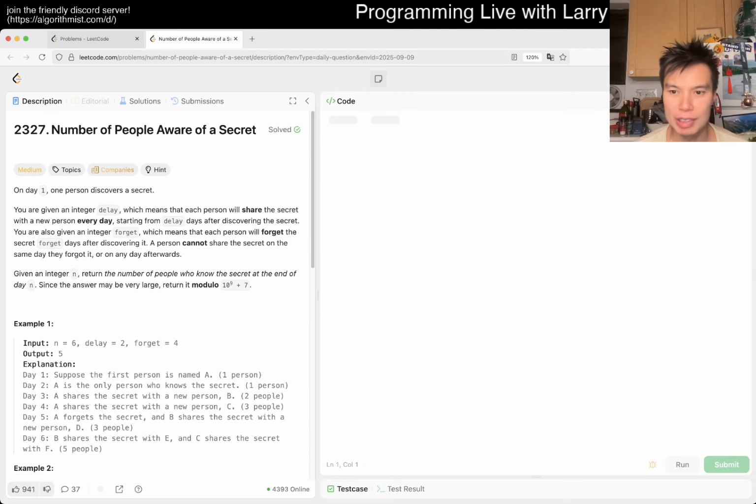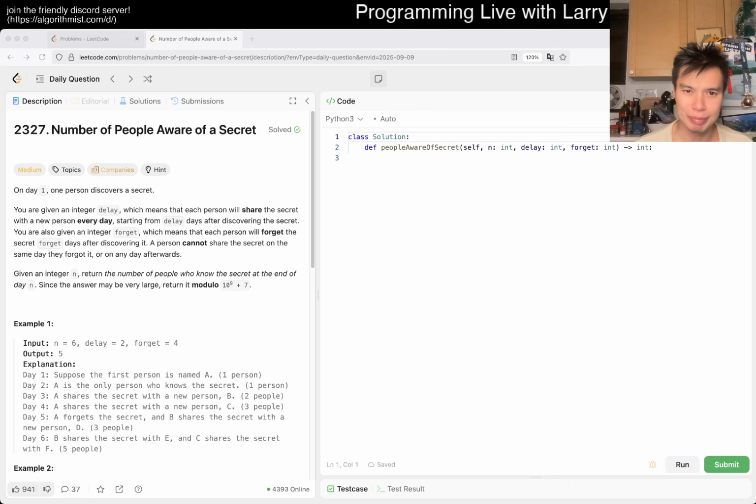Today we have 2327. My computer is loading slowly apparently. And yeah, hope everyone's having a good day and a good weekend. We have another week coming. Today I did my 5-mile run, but you know, Mondays are always okay. Tuesdays and Thursdays are going to be my, we'll see what happens when I work out, is my point. But let's get started. Let's take a look at today's problem.